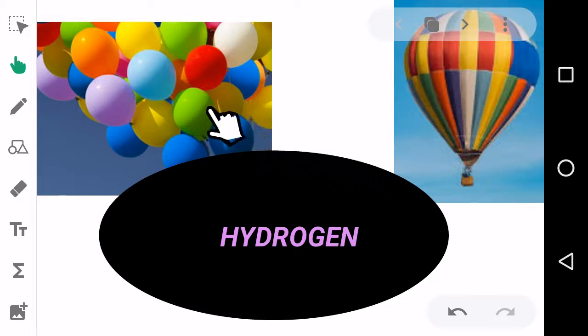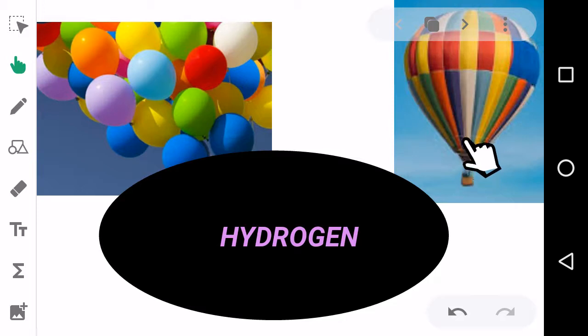Look at these pictures. What is this? These are balloons. All of you might have played with balloons. What is the peculiarity of these balloons? Can you name this type of balloon?